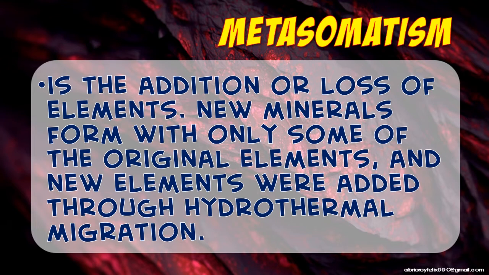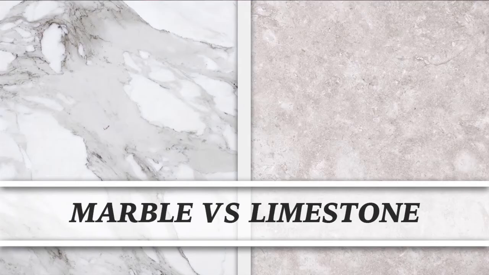Metasomatism is the addition or loss of elements. Once your parent rock is subjected to heat and pressure, metamorphism will happen. So ang nangyayari po, there will be new minerals formed with only some of the original elements. Konti na naiiwan na iba, tapos meron tayong mga bagong minerals. So there is a change in the mineralogy and chemical composition of the rock, and new elements were added through hydrothermal migration. The best example for this metasomatism is marble and limestone.